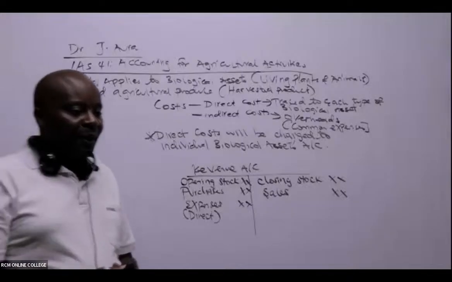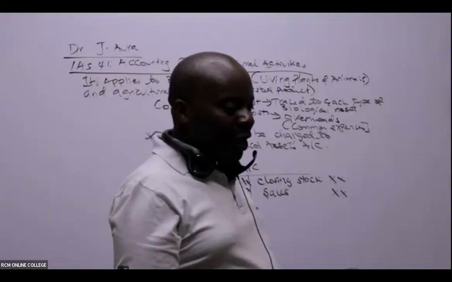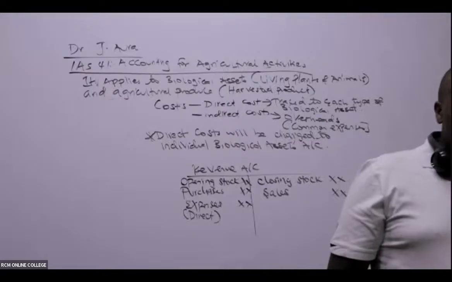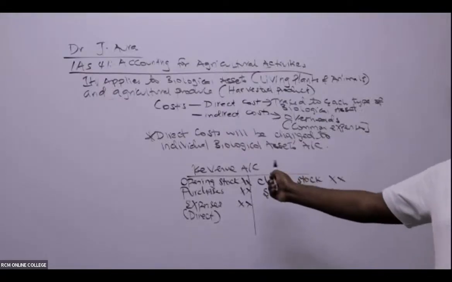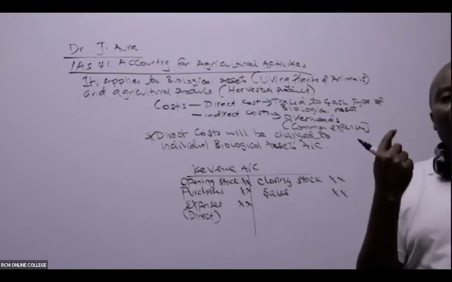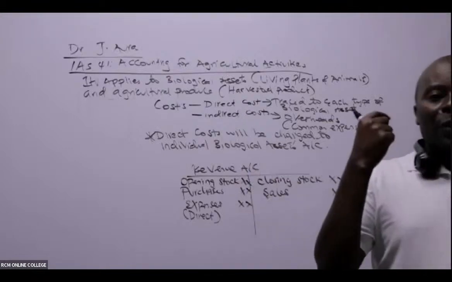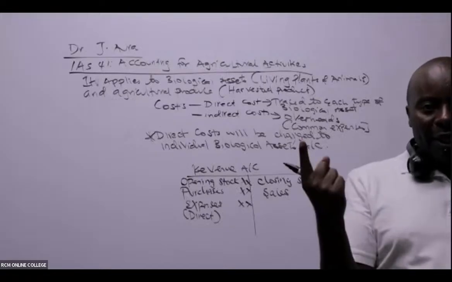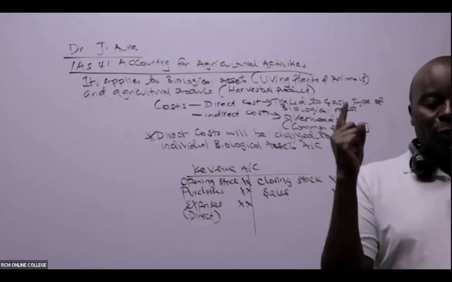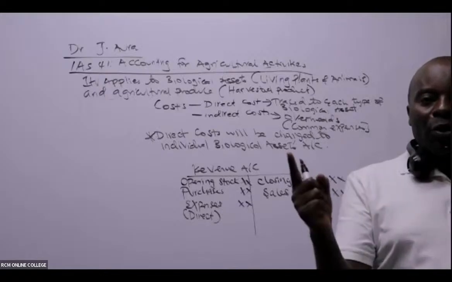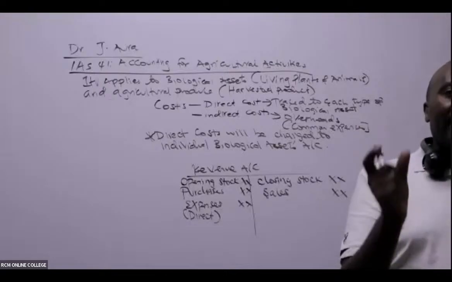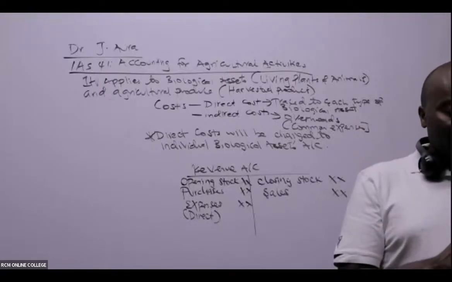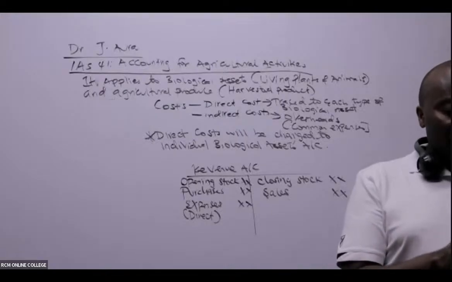The most important thing, ladies and gentlemen, will be for us to appreciate that whenever you see direct expenditure, it shall be charged to the revenue account. So if, for example, it is RCM, we have our sheep at Isinya, you must have a revenue account for sheep. We must have a revenue account for our crops, like maize. So each item will be having its own revenue account.